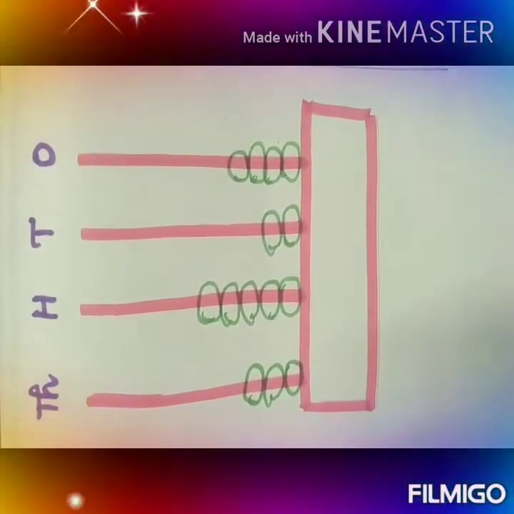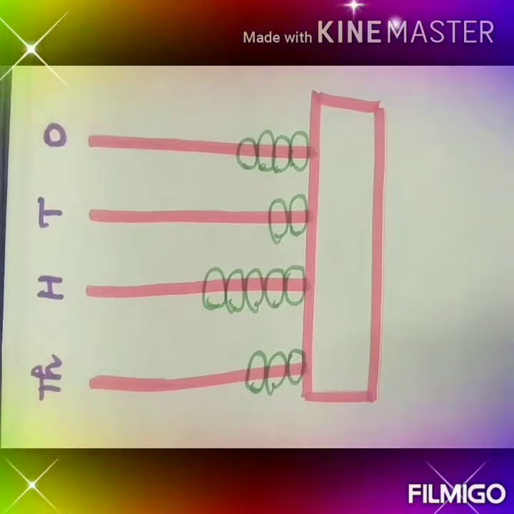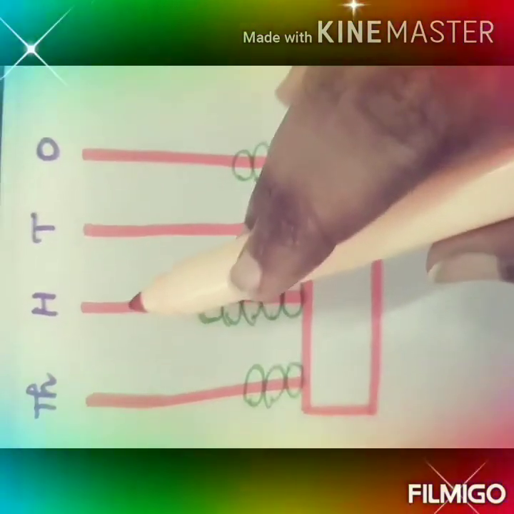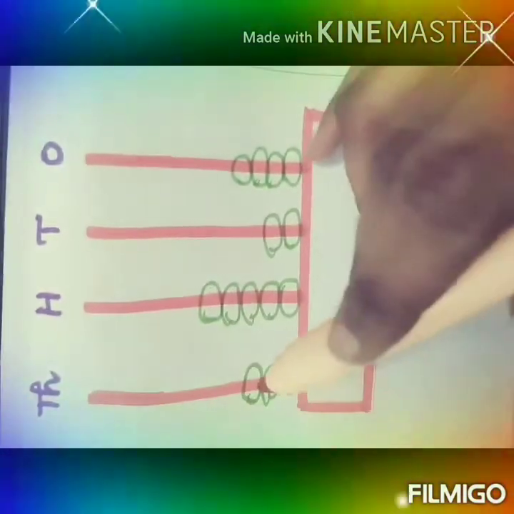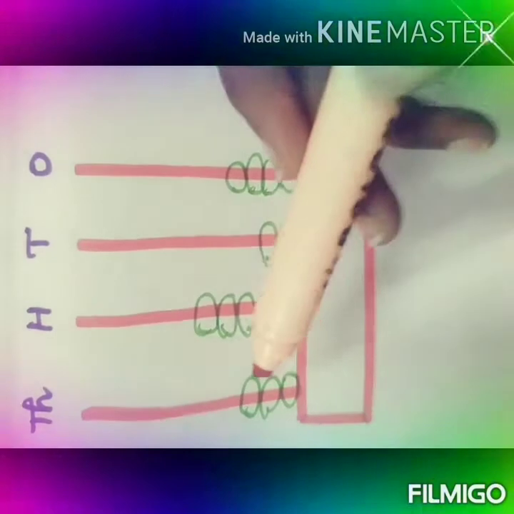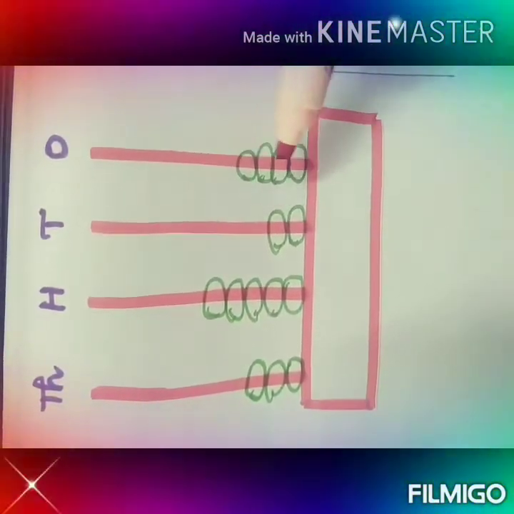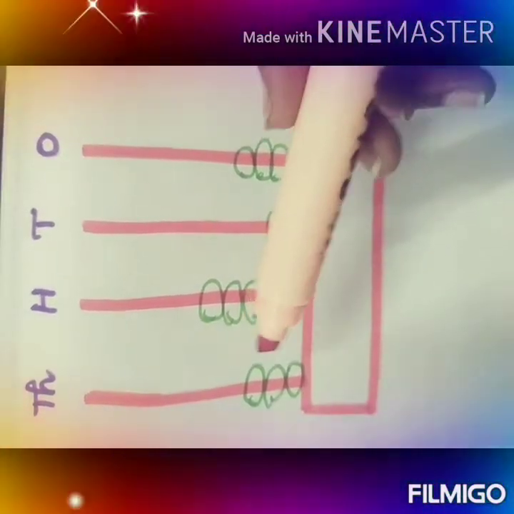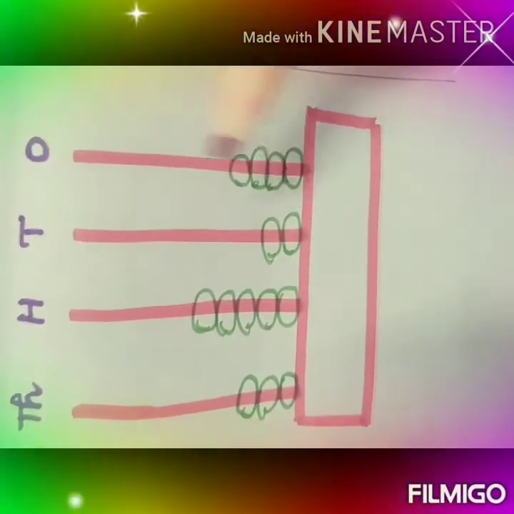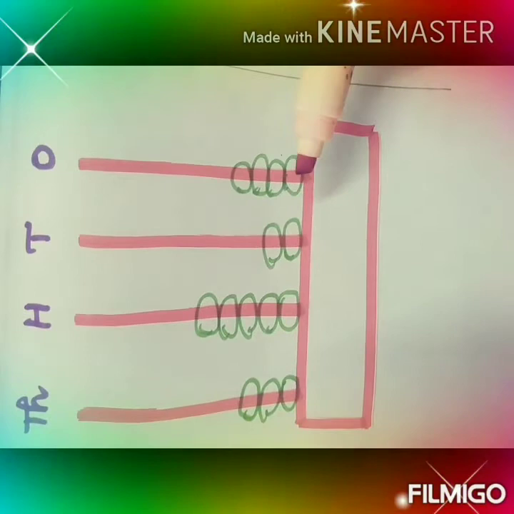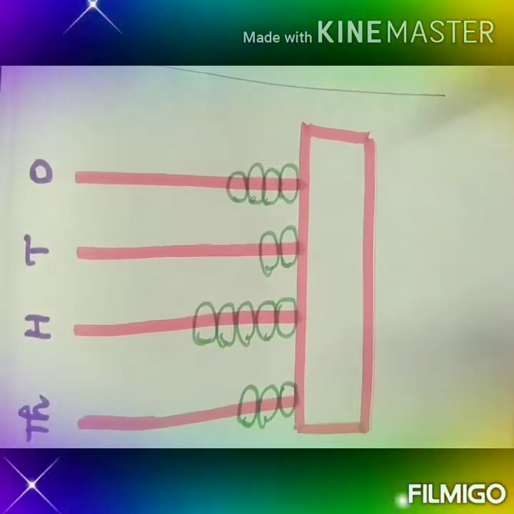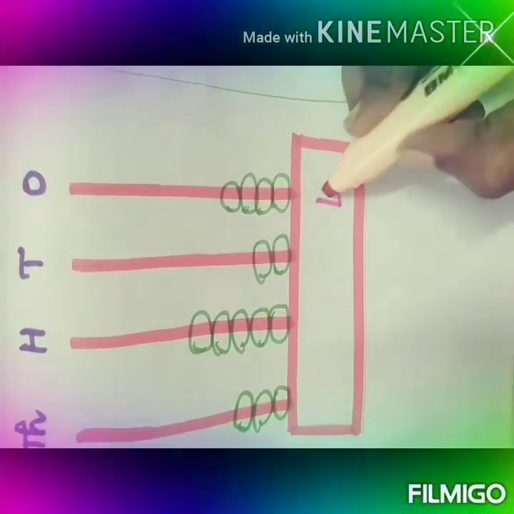This abacus, we already know, right? Already we know the ones place, tens place, hundreds place, and a new topic, the thousands place, is also added in this. Now what you want to do is, you can see the green color beads here, right? You have to just count how many there are and write the number down. Let us start from the ones place. See, in the ones place how many beads are there? 1, 2, 3, 4. So totally 4 beads are there. So write 4 here.